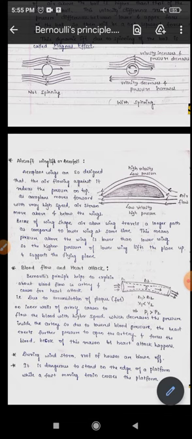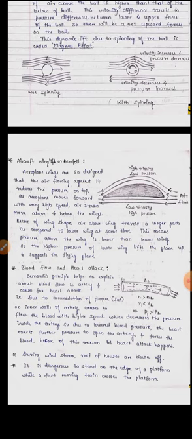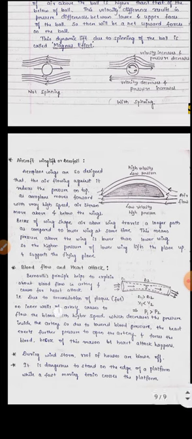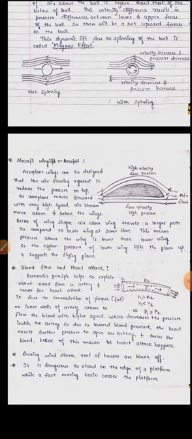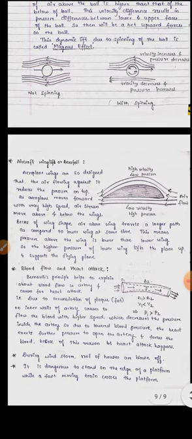To make this area clear, the heart applies more and more pressure, which leads to a heart attack. This blood flow and heart attack are explained by Bernoulli's principle, and it is one of the applications of Bernoulli's principle.